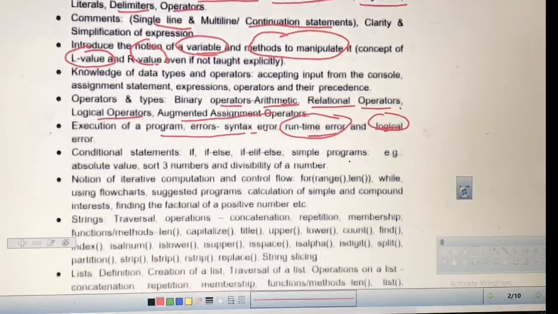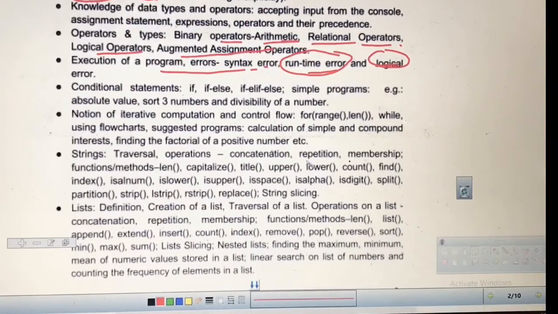After that, one of the important constructs of every programming language, and also Python, is conditional statements: if only, that is without the else part, simple if else, if elif else statement, or nested if also. By using these we write simple programs where these statements are used for checking conditions that will return either true or false. We will study all these in detail.